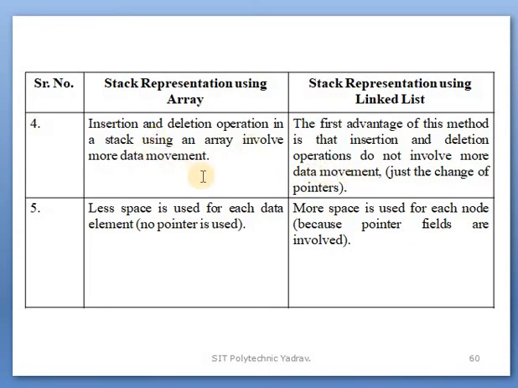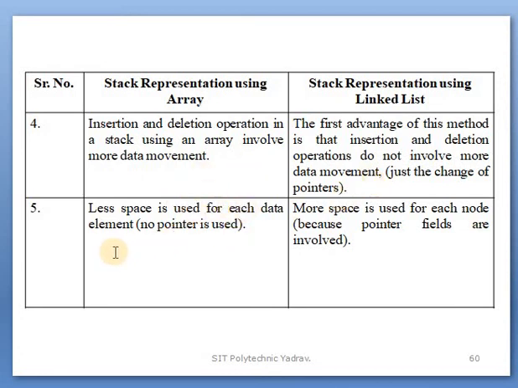But in an array, data members have to be moved, because for any one element you want, all the members are involved in insertion or deletion. On the other side, this is not required, because using pointers, only the two elements being inserted or deleted are affected. Clear? That is the fourth difference.